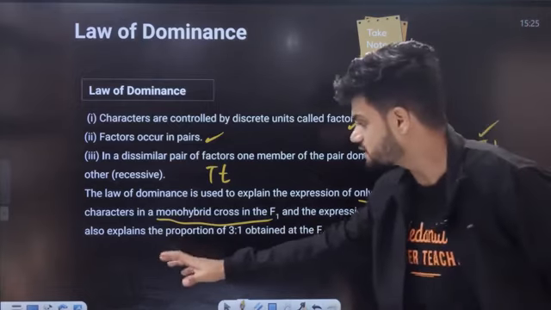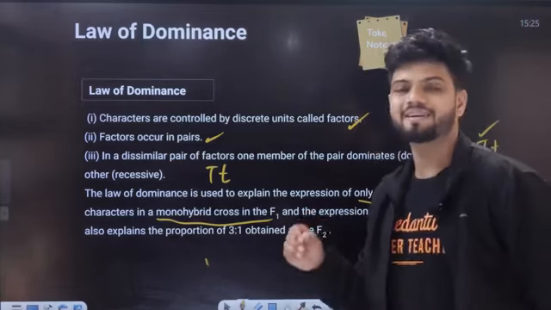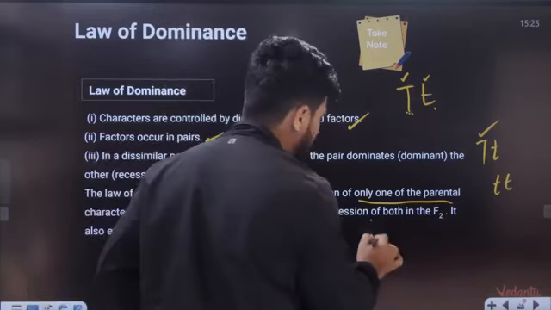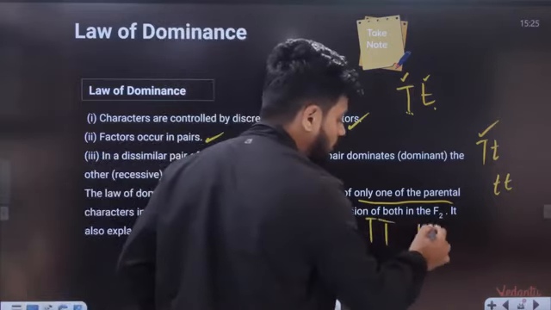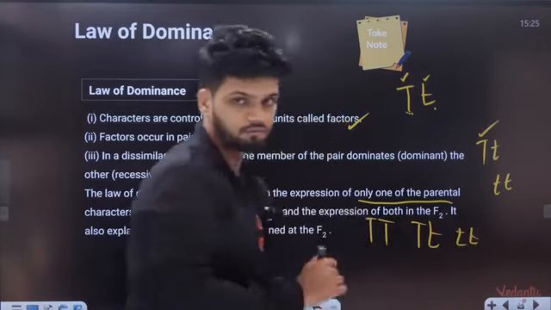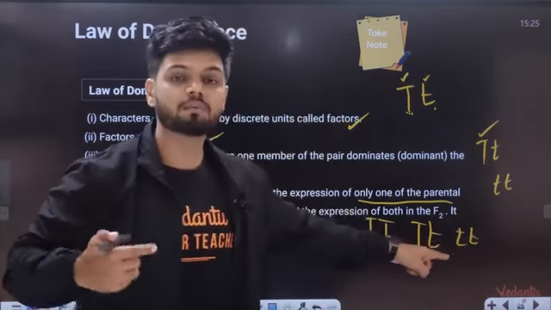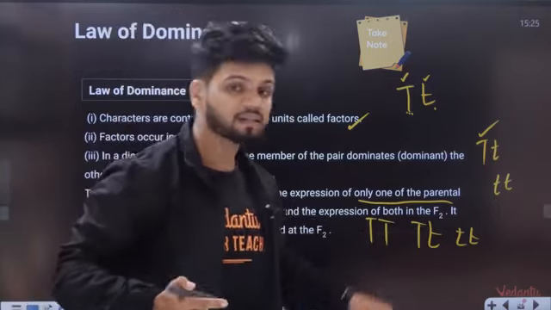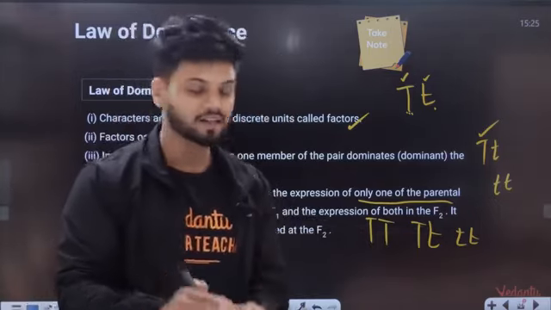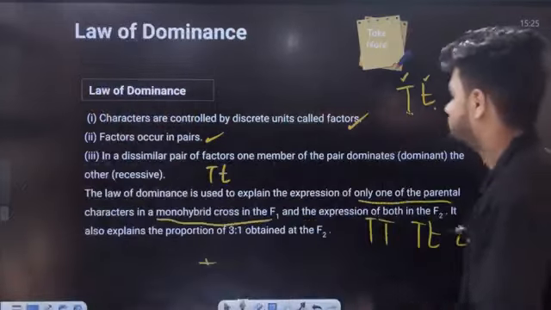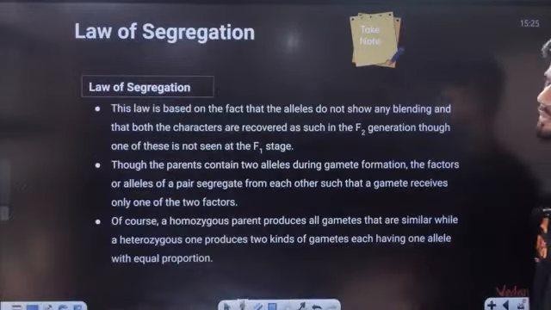It also explains the proportion 3:1. How we get 3 tall, 1 dwarf. Wherever we have capital T, it is tall. Capital T, small t is also tall. Small t is dwarf. This small t is able to express itself. Why? Because capital T is absent there. That's why it is expressing. That is called your law of dominance.